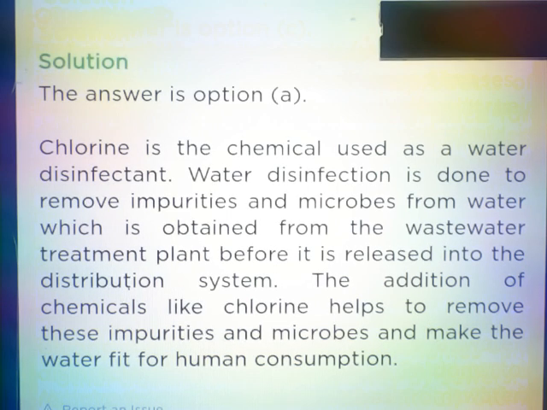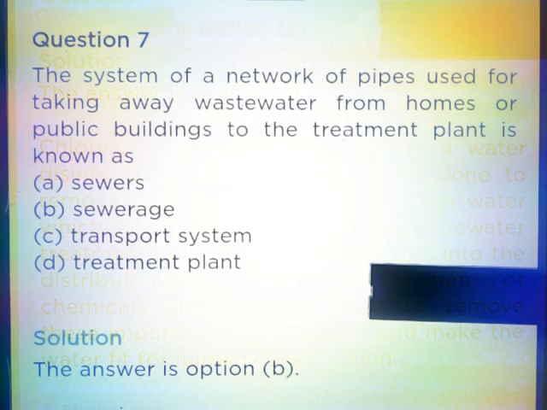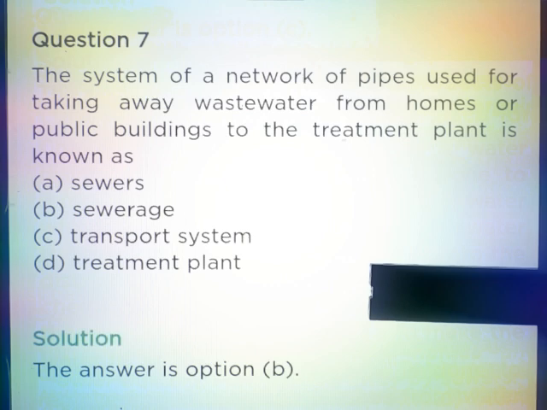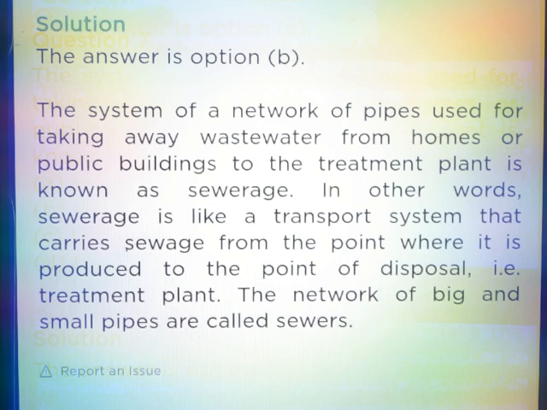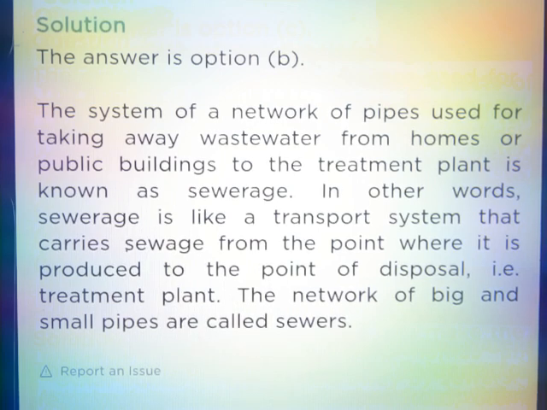Question number 7. The system of a network of pipes used for taking away wastewater from homes or public buildings to the treatment plant is known as sewerage. The system of a network of pipes used for taking away wastewater from homes or public buildings to the treatment plant is known as sewerage.